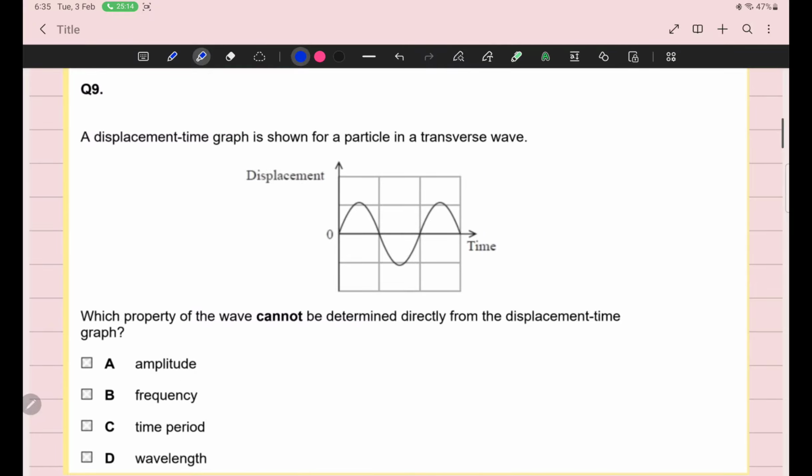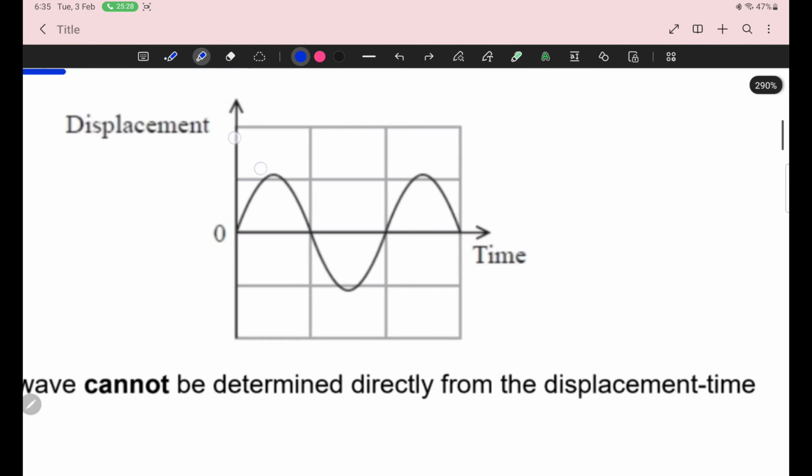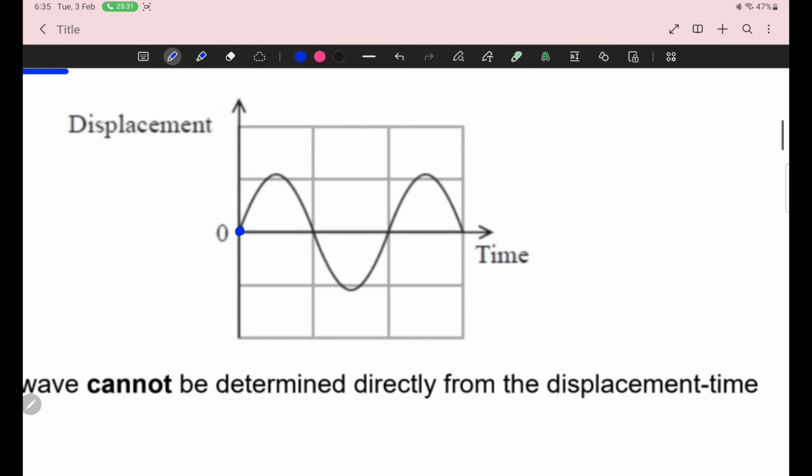The first question on your screen, the first question of today's class, is a graph. In this graph, along the x-axis there is time. And by this graph, I can determine the time period of the wave. The reciprocal of time period will be frequency. This is the maximum displacement, it is called amplitude.